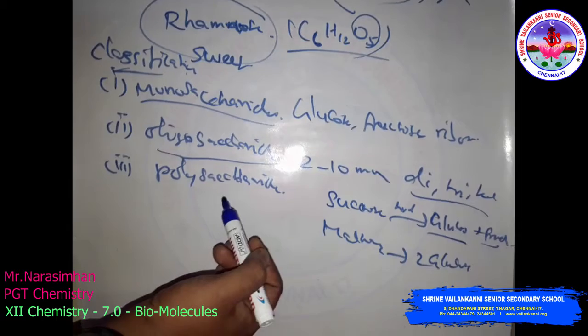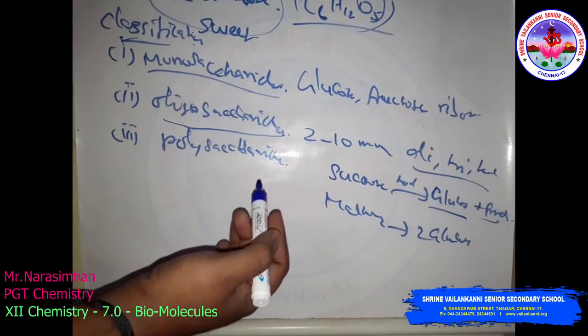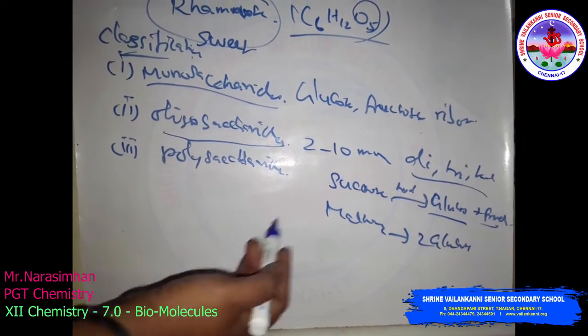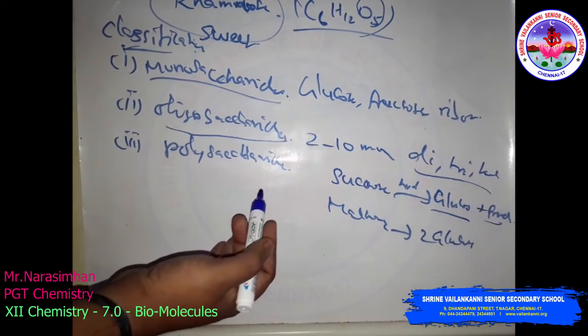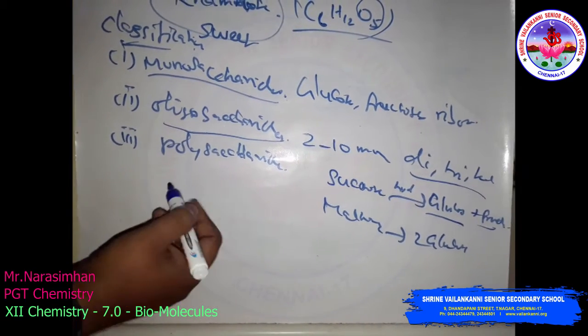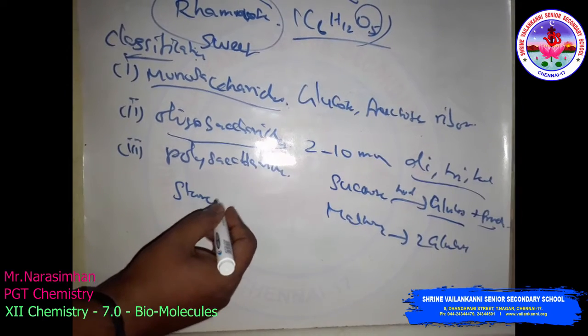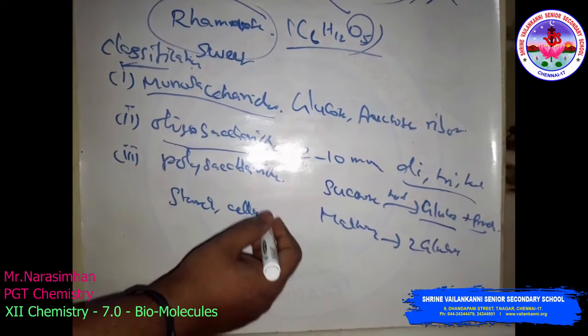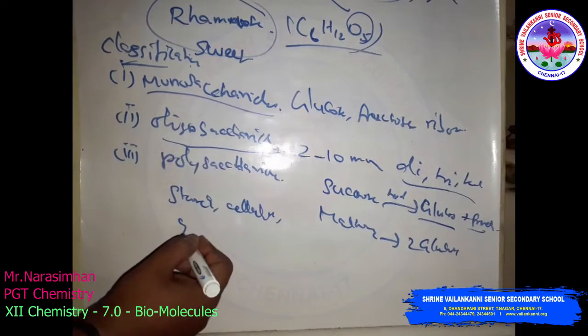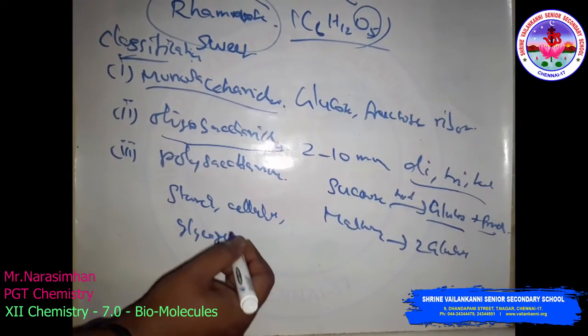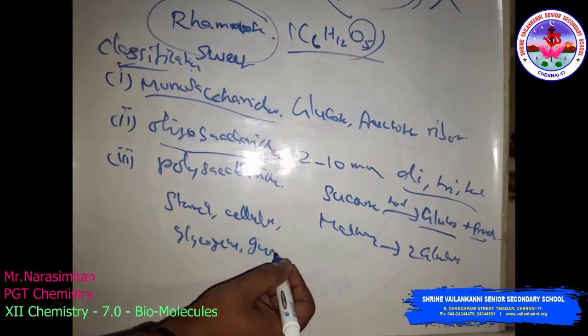Then polysaccharides. Polysaccharides yield a large number of monosaccharide units on hydrolysis. Examples are starch, cellulose, glycogen, gums.